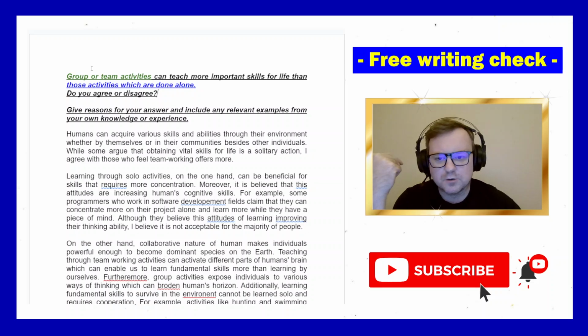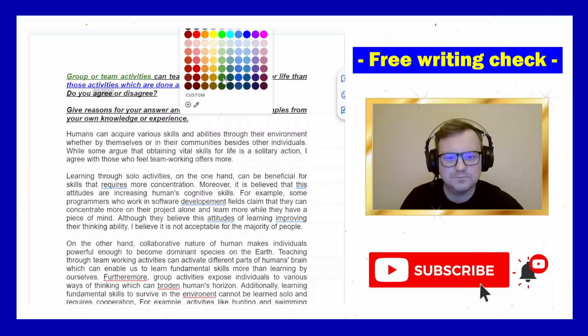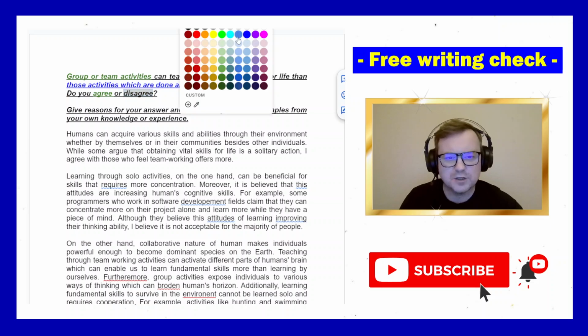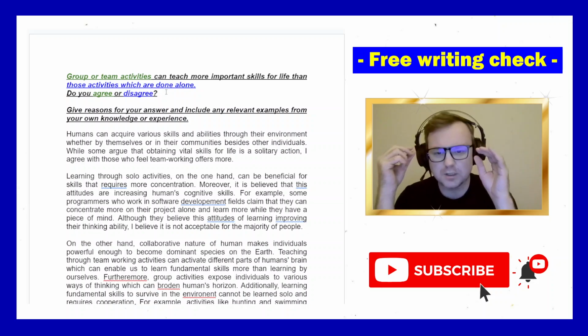basically, the question is asking us which activities teach us more important skills for life, group or team activities. If you think it's group or team activities, then you will agree. If you think it's activities which are done alone, then you will disagree. So I'm a little bit suspicious of this question.